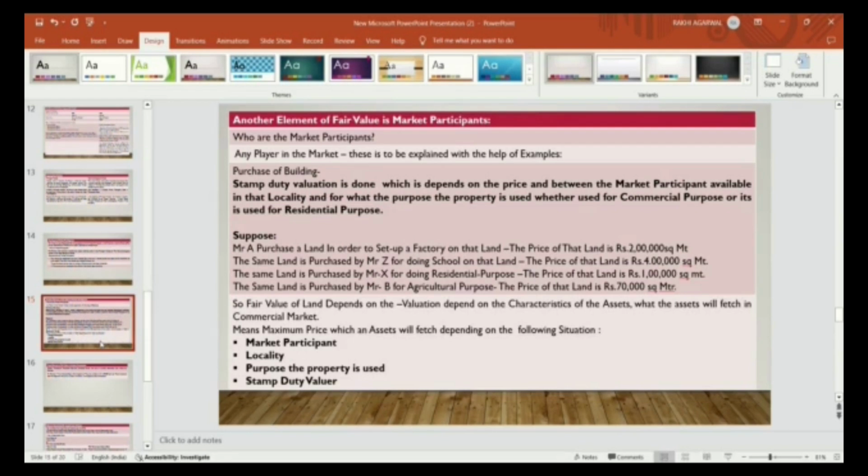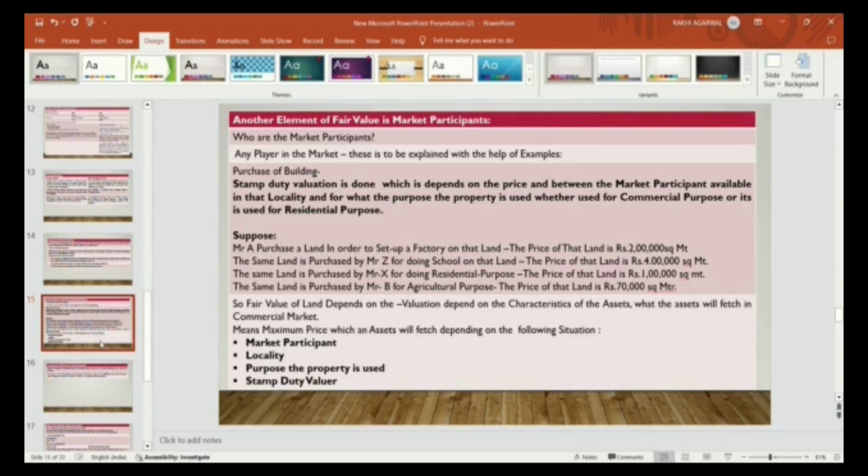And the same land is purchased by Mr. X for a residential property, and the price of that land is rupees 1 lakh. And the same land is purchased by Mr. B for agricultural purpose, and the price of that land is 70,000 per square meter. So the purpose is also checked for determining the fair value.